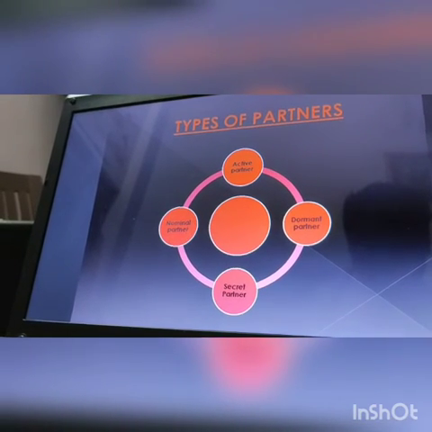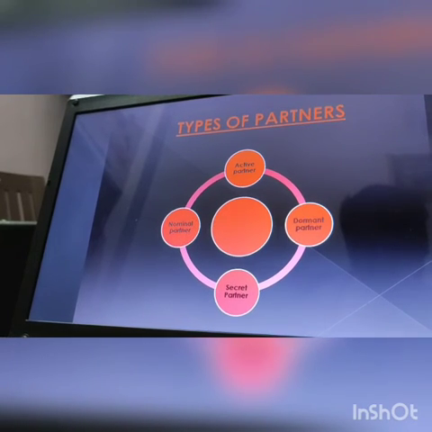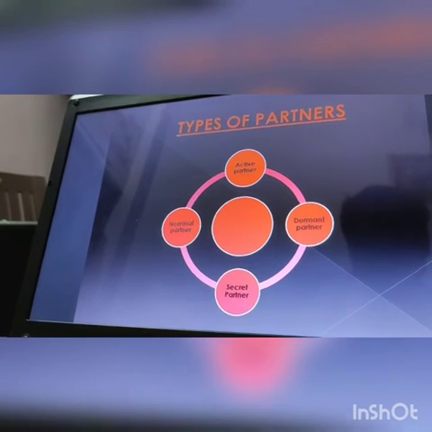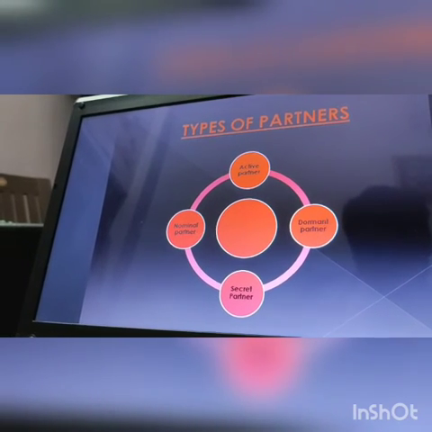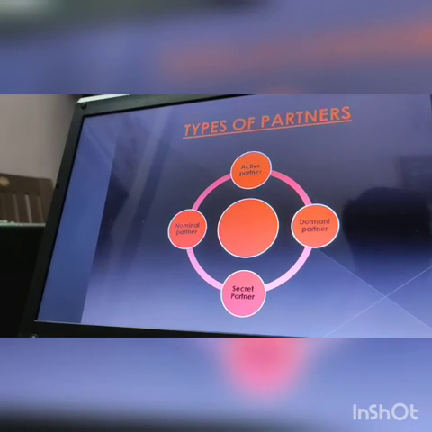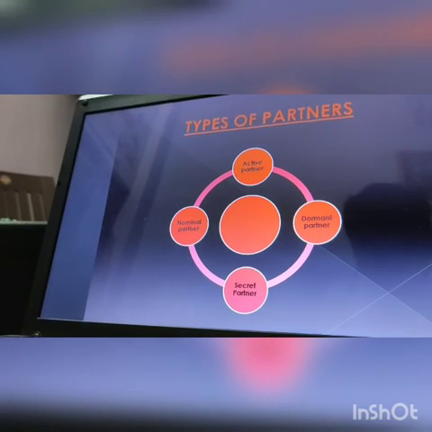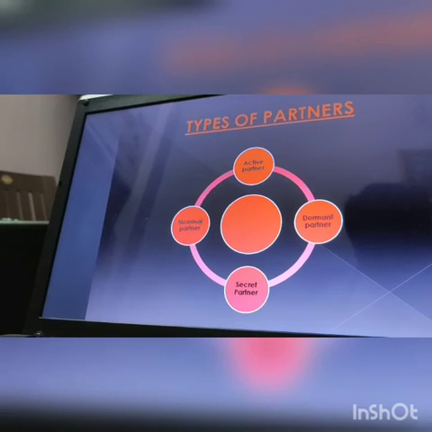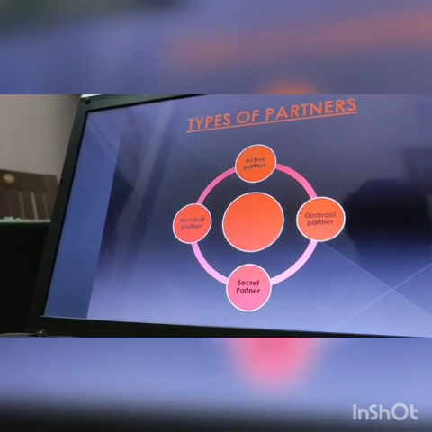That means outsiders know about partner A out of A, B, C, D, but they do not know that A is the nominal partner. So he is liable to the outsiders for the debts given to the firm in the belief that A is a partner in that firm.